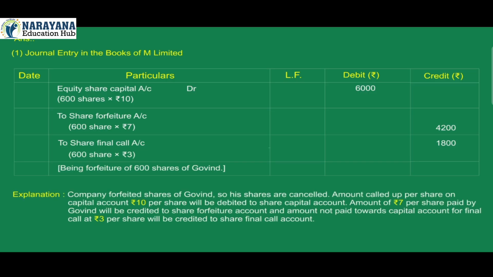Explanation. The company forfeited shares of Govind, so his shares are cancelled. The amount called up per share on capital account, Rs 10 per share, will be debited to share capital account. The amount of Rs 7 per share paid by Govind will be credited to share forfeiture account, and the amount not paid towards capital account for final call at Rs 3 per share will be credited to share final call account.